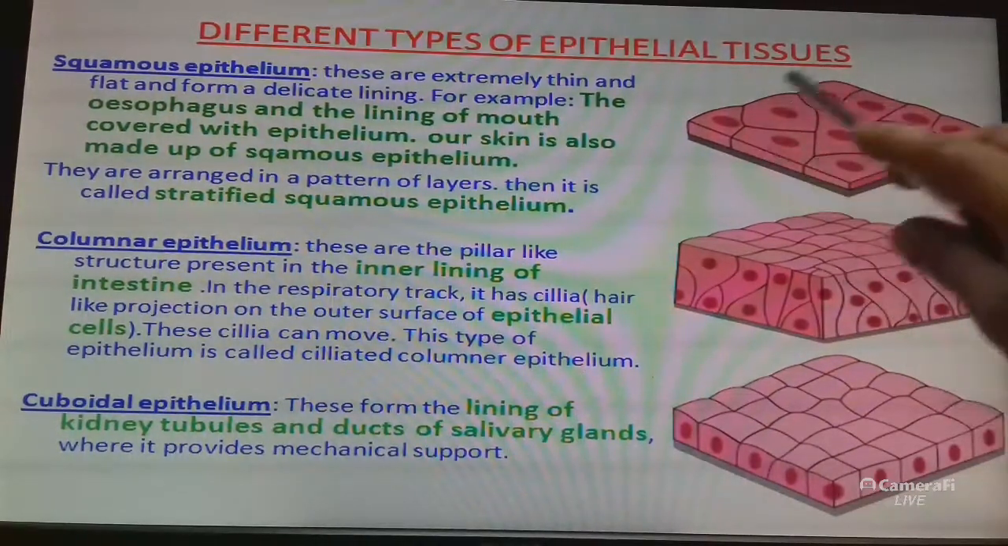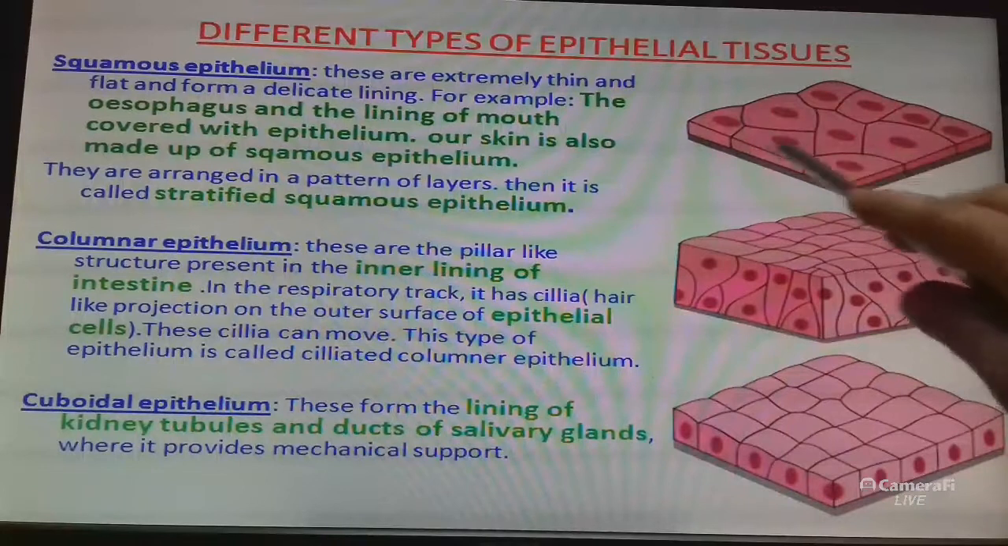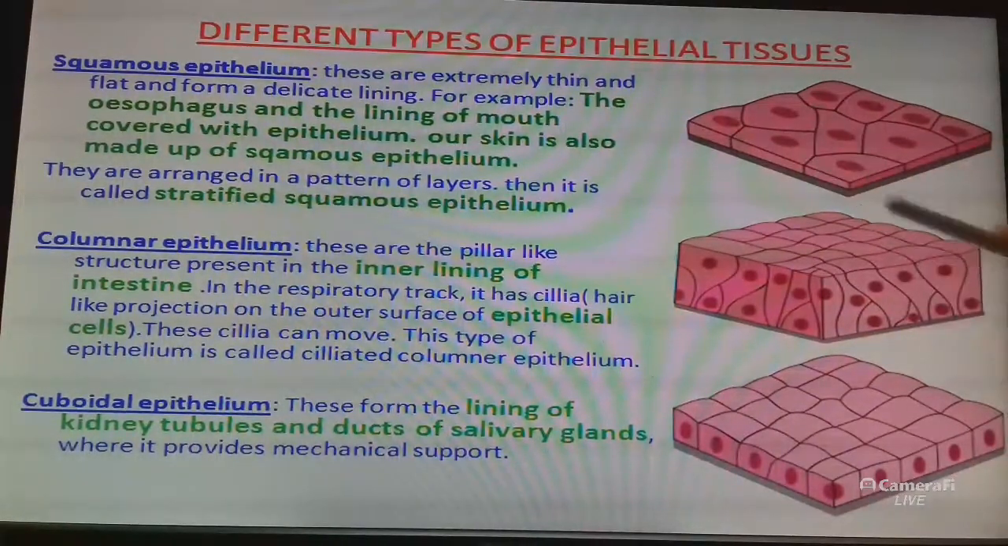This is squamous epithelium. The cells of this tissue are flat, thin, and form a delicate lining. For example, the esophagus and the lining of the mouth are covered with epithelium. Our skin is also made up of squamous epithelium. When squamous epithelium is arranged in a pattern of layers, then it is called stratified squamous epithelium.